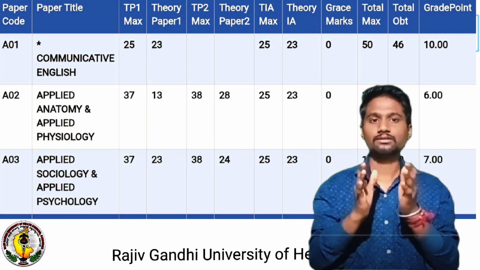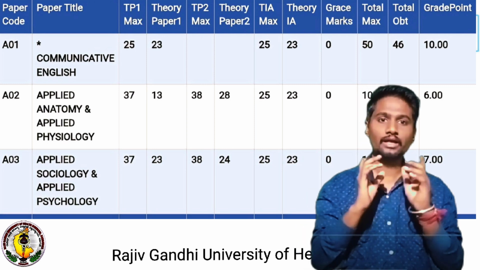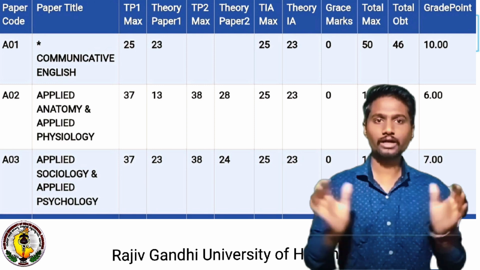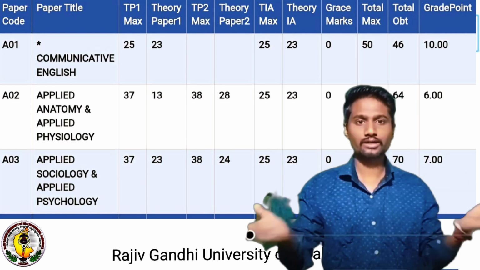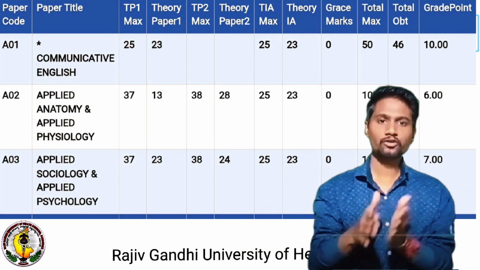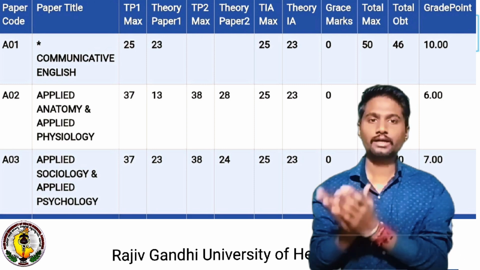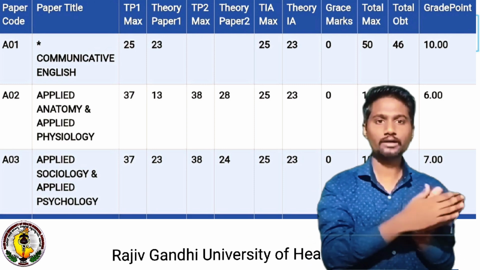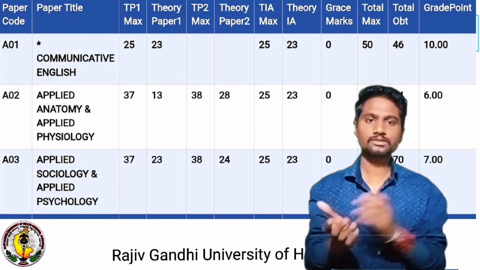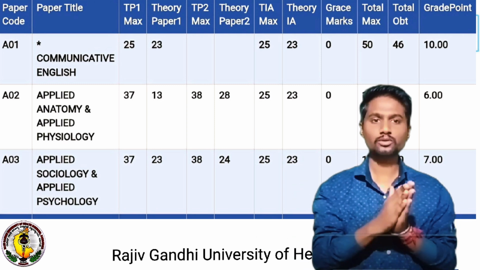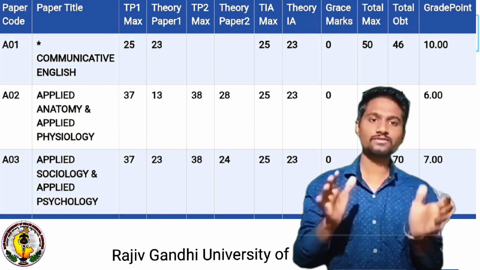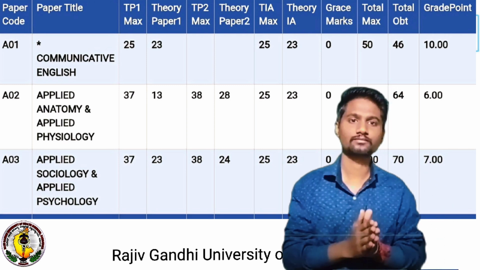You need to write two exams in a single day but with different booklets. You know this already as you have written the exams. So in the examination, the anatomy and physiology subject will be divided into theory part 1 and theory part 2, or type 1 subject and type 2 subject.